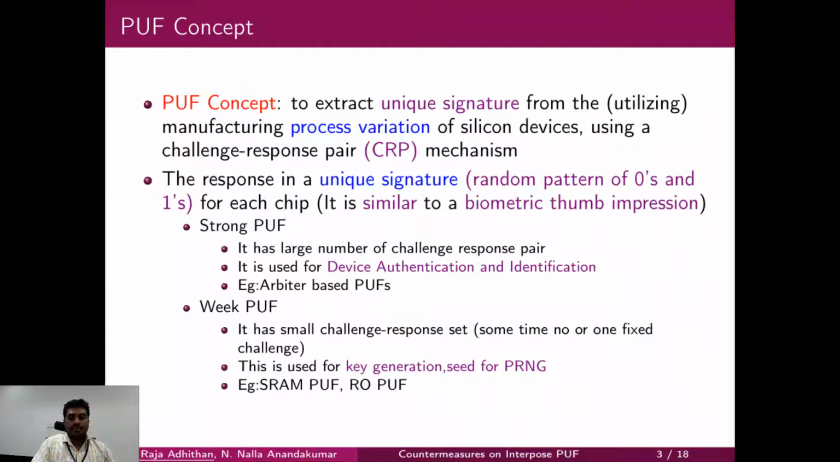Depending upon the implementation style, you have strong PUF and weak PUF. Strong PUF has a large number of challenge response pairs. Weak PUF has a small number of challenge response pairs. Strong PUF can be used for device authentication and identification, for example, Arbiter based PUF. Weak PUF can be used for key generation and as a seed for PRNG, for example, SRAM PUF.